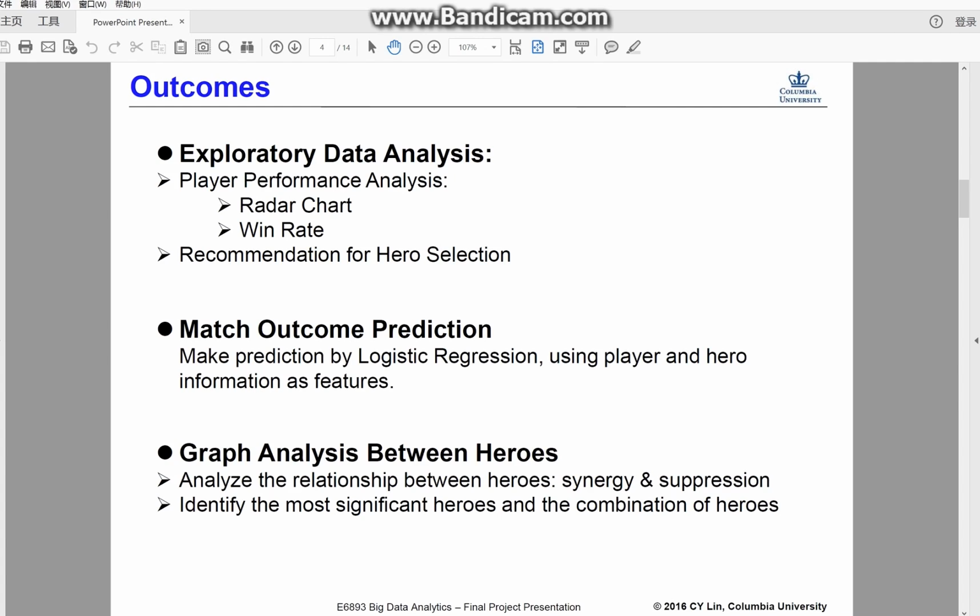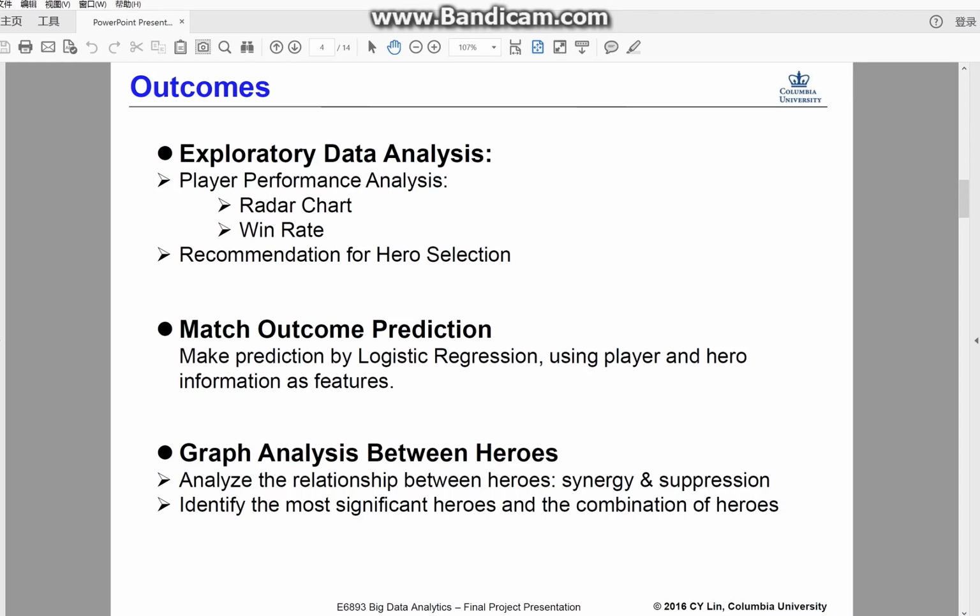For the first two outcomes, we chose to create a Shiny app to show the results. Due to the large number of followers of Dota 2, we think that our results have high business value. For teammate selection, evaluating the performance of a specific player is crucial, and a good hero selection could increase the winning probability for a team.